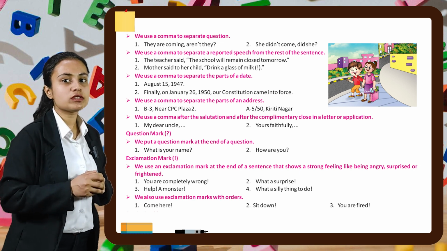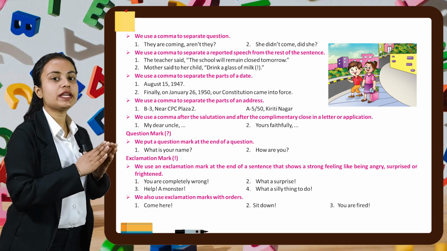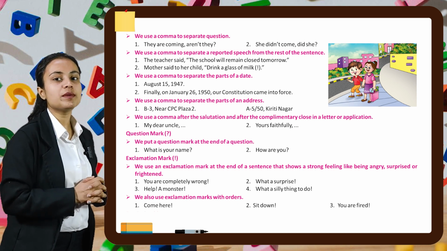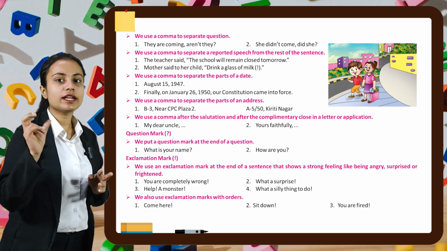We use a comma to separate parts of an address also. For example, B3, comma, near CPC Plaza 2. Similarly, A5/50, then we put a comma, Kirti Nagar.